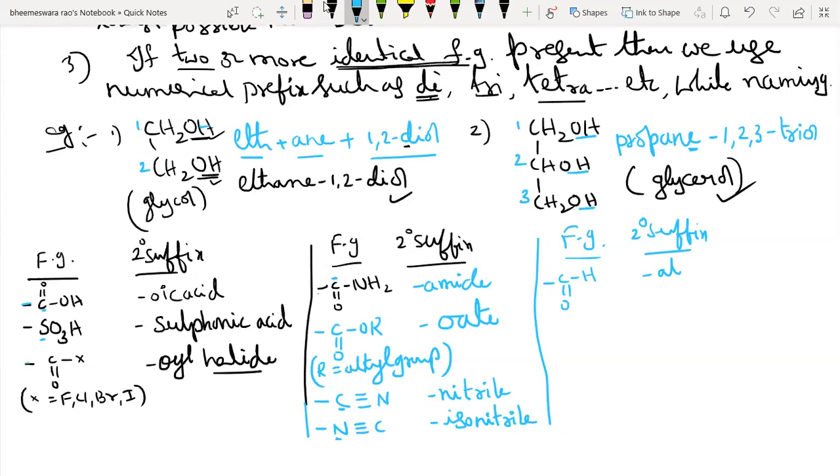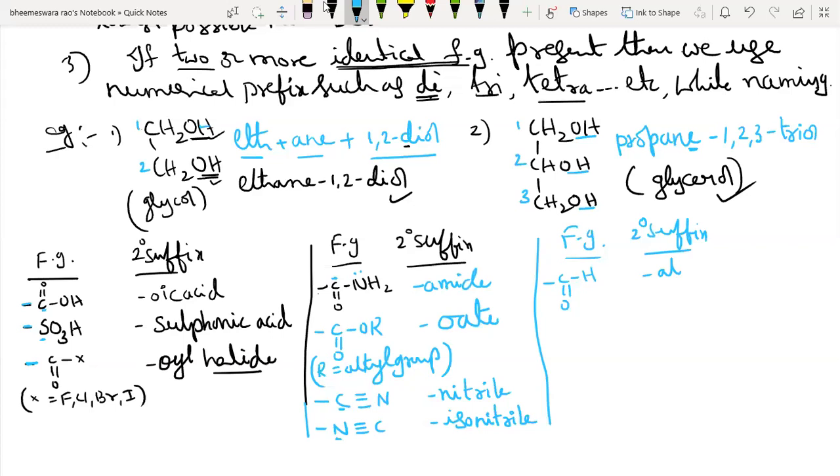So placing the bond here means, through this atom, the parent carbon chain is linked. Now the carbon in amide has one bond with NH2, two with oxygen, and one more with the carbon chain. So 4 is satisfied. Nitrogen here is NH2: two bonds with hydrogen, one with carbon, 3 valency, and one lone pair is present on nitrogen.